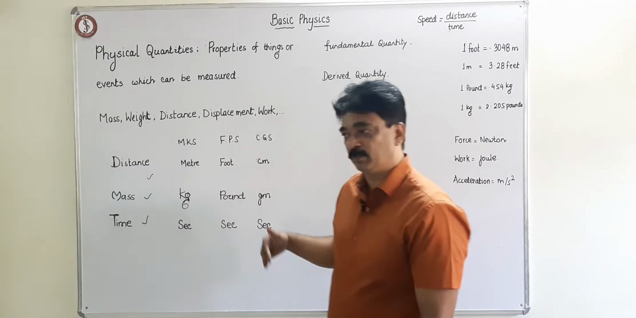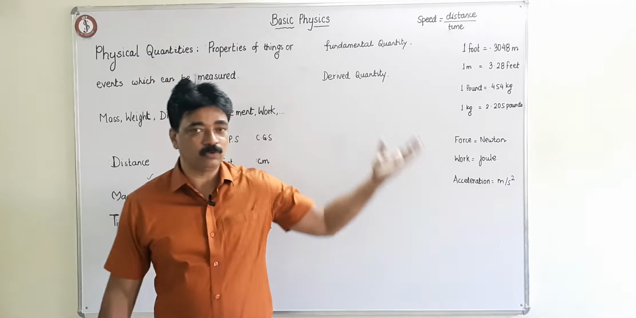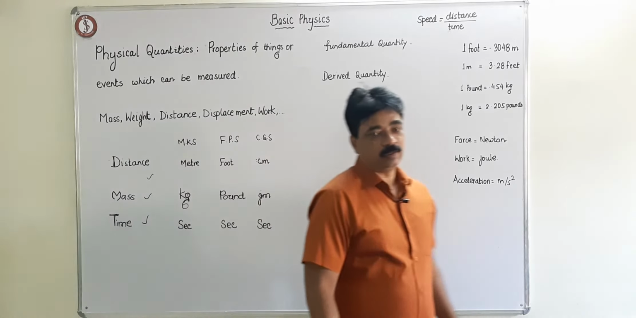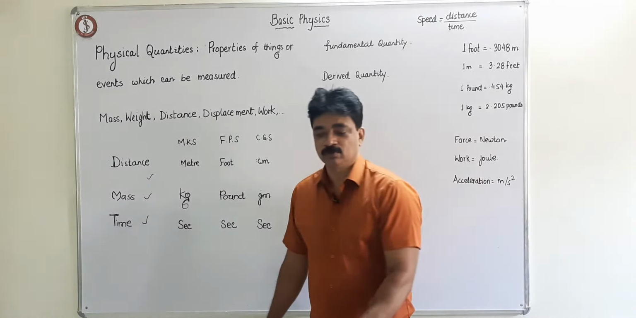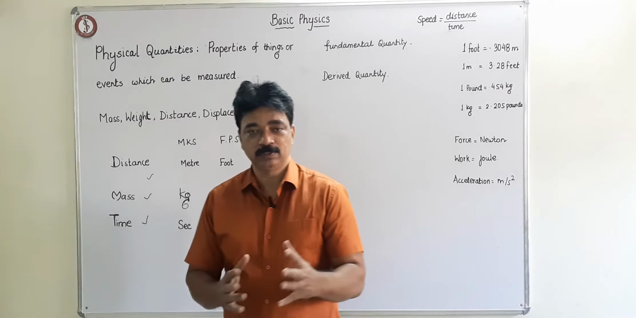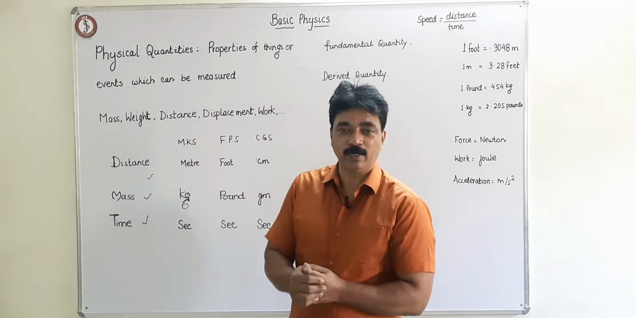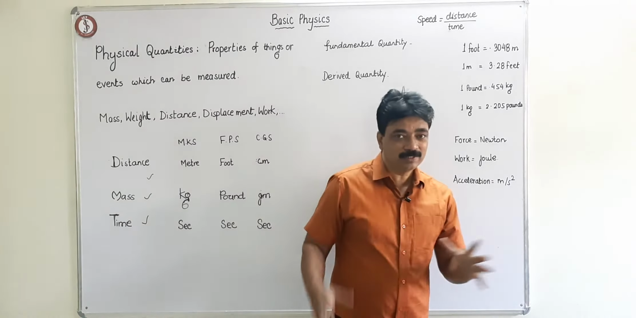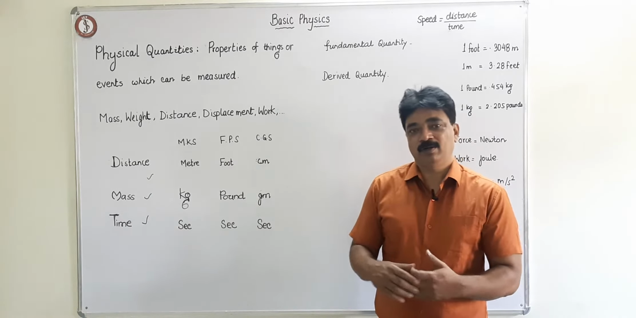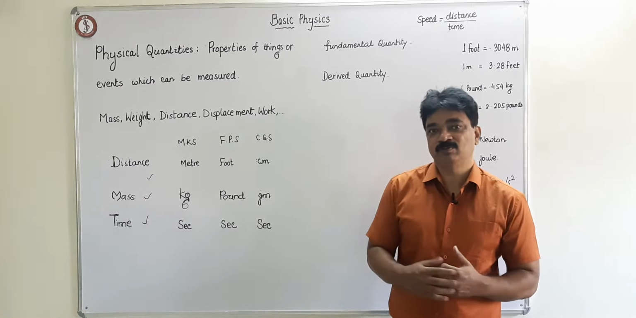when somebody is comparing your height as you are growing up, the distance from your house to your school and the distance from your house to the hospital, all these things you are dealing with in day-to-day life. So in physical quantities we actually talk about the things and events, the properties of which can be measured.